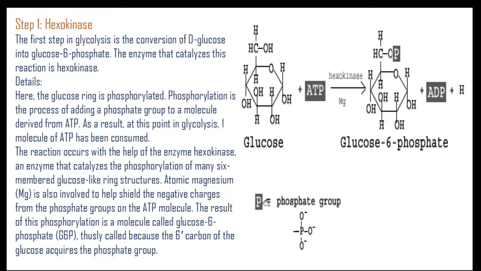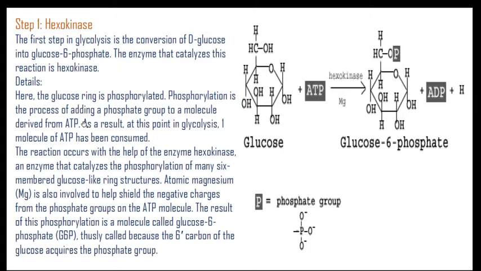That's why here is the addition of one phosphate group. So what happened? The glucose ring is phosphorylated. What is meant by phosphorylated? The addition of a phosphate into a glucose ring. So this one is the glucose ring and this one is the glucose ring, and over here there is an addition of a phosphate. So that is called phosphorylation.